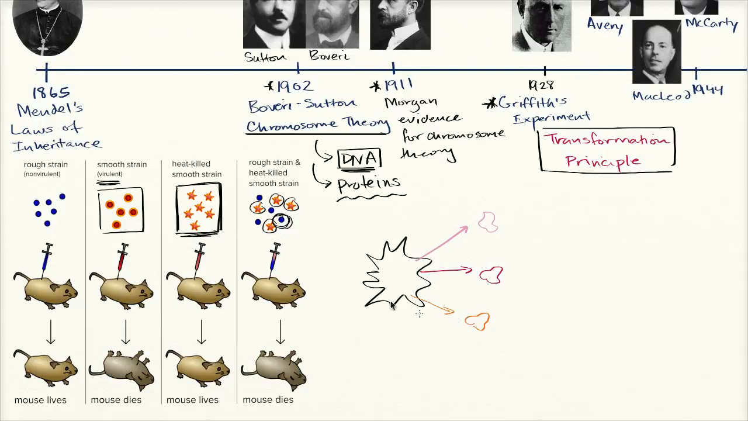And then they kept running the experiment, and they would say, hey, look, when we have this component right over here, and we tried to run the experiment, the mouse still lives. The mouse still lives. So this one did not transform the rough strain. And maybe this one also did not transform the rough strain. But then eventually, they were able to isolate something that did transform the rough strain. So the mouse dies, and so it did transform the rough strain into the smooth strain.